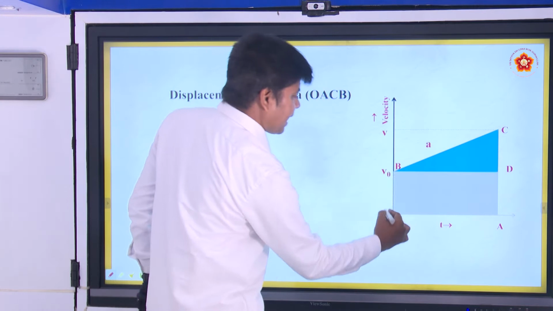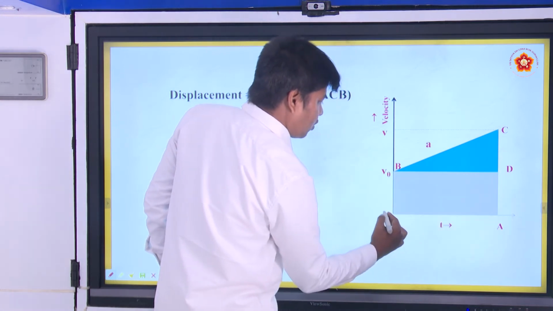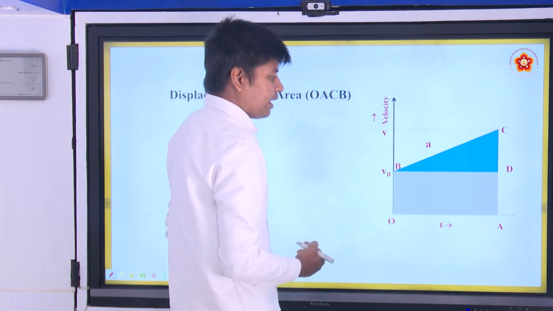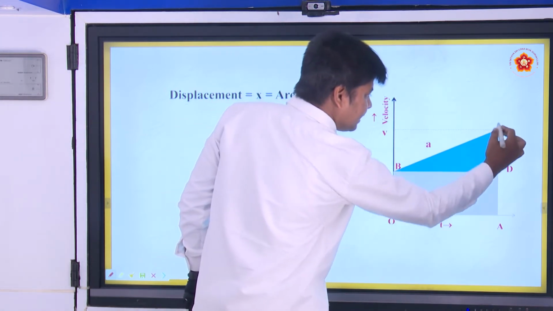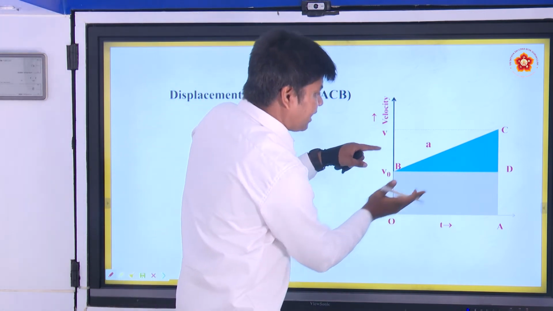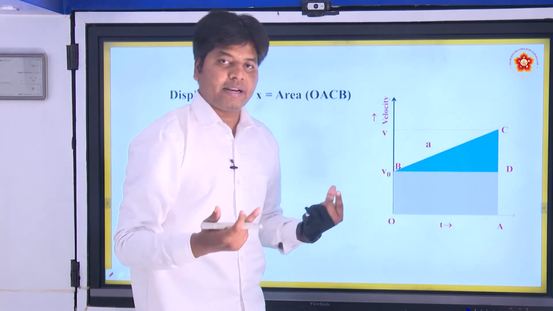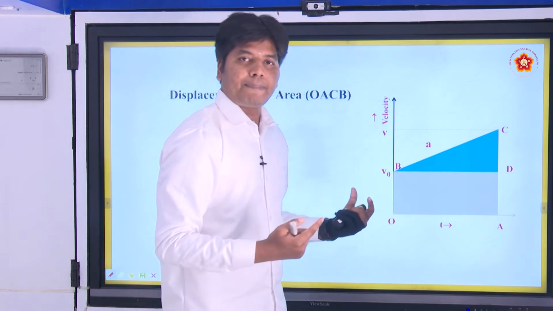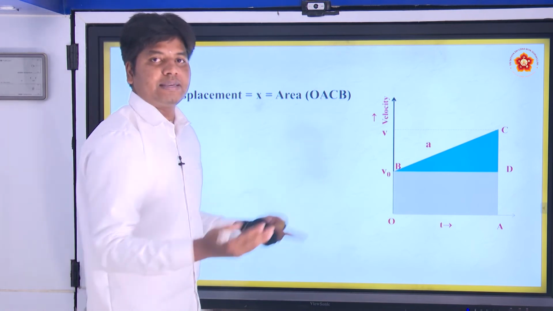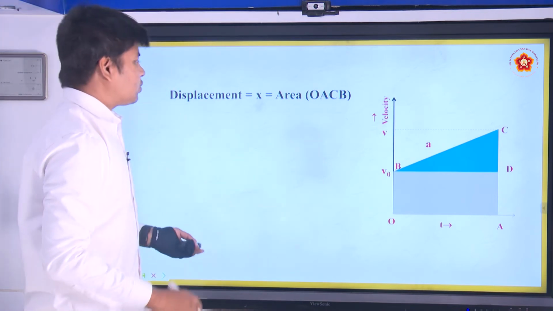You can see this as one rectangle, OBDA as one rectangle, and you can see BCD as a triangle. So calculate the area of the rectangle and the area of the triangle separately and then add them. Then you can get the area of OACB, the trapezium. Alright, so let us see.